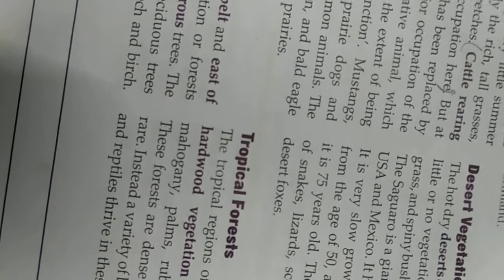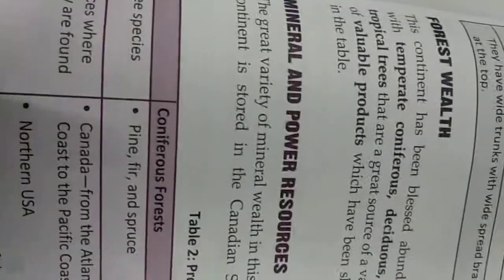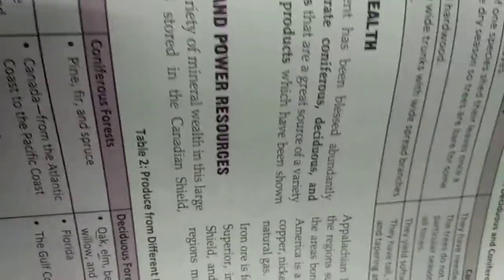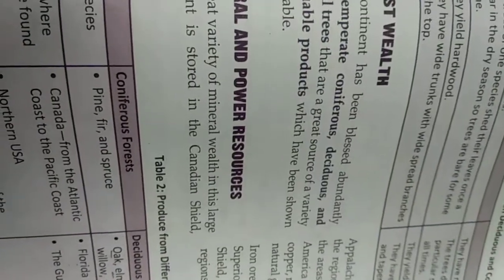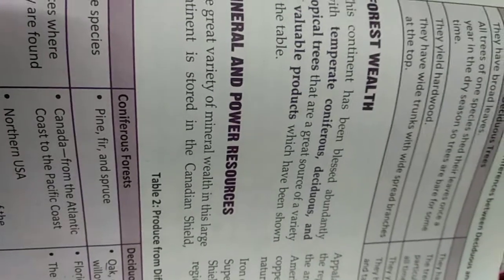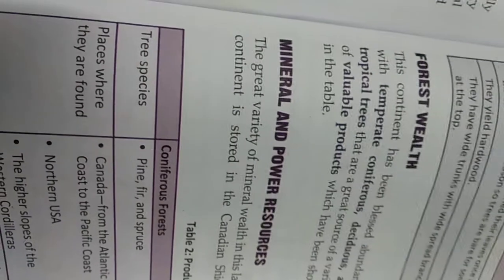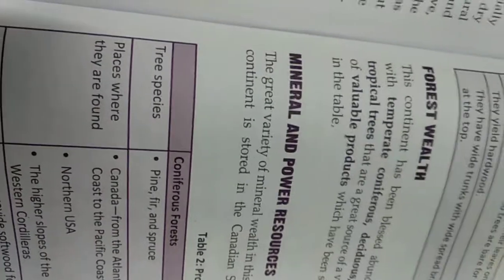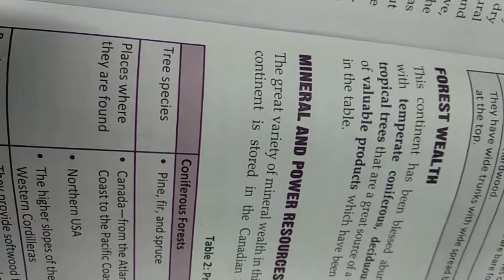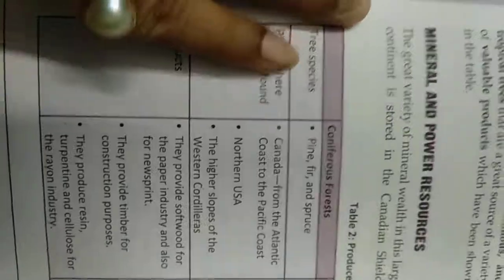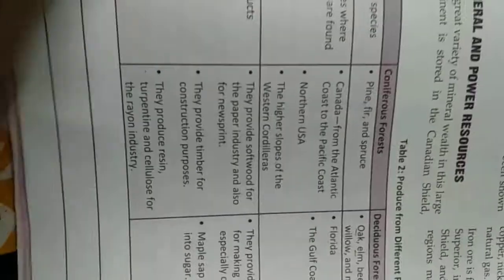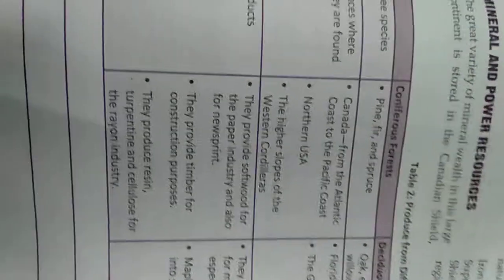The forest wealth of the continent is abundant in temperate, coniferous, deciduous, and tropical trees that are a great source of variety and valuable products. They are used in different production. Here is the table from which you will understand what types of things are made from what trees.